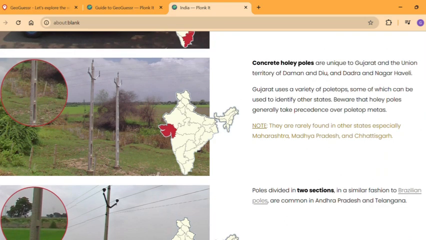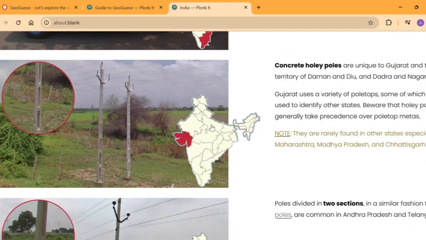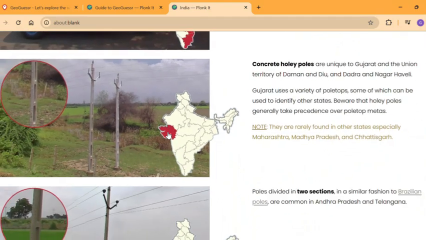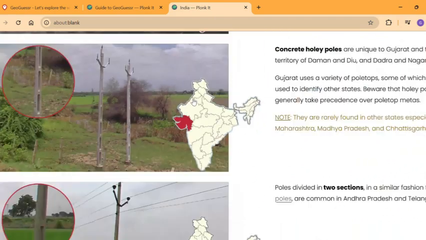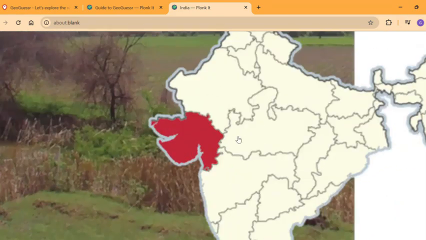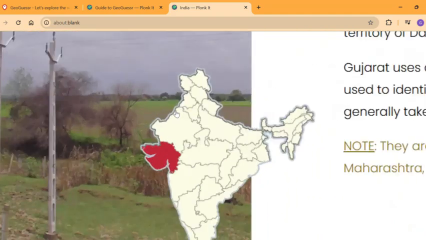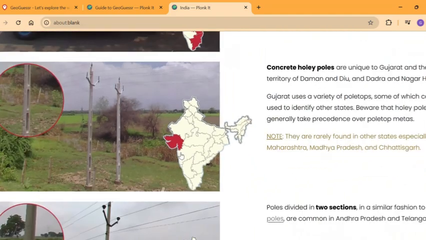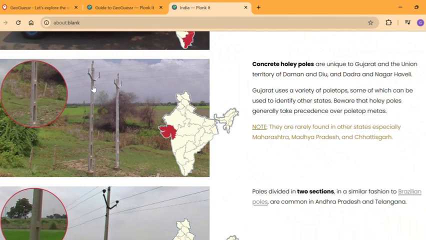Next we have concrete holy poles. So holy poles are only common in the state of Gujarat, basically having holes that go all the way through the poles. As well, they're common in Gujarat, sometimes in Madhya Pradesh, Maharashtra and Chhattisgarh. So all these are very common only in these states, mostly in Gujarat. So combining it with Gujarati as well as the concrete poles, we're getting Gujarat.